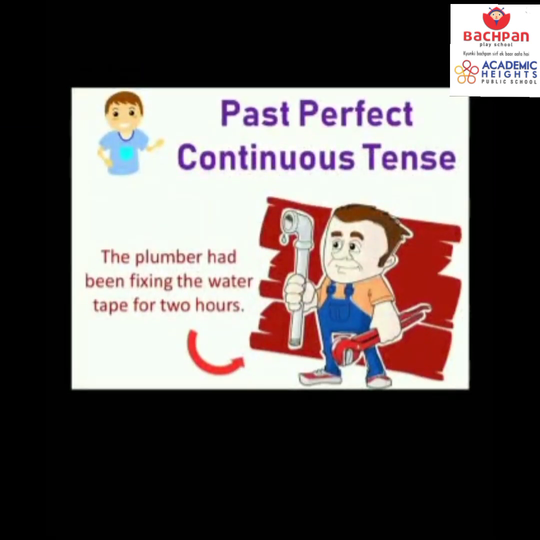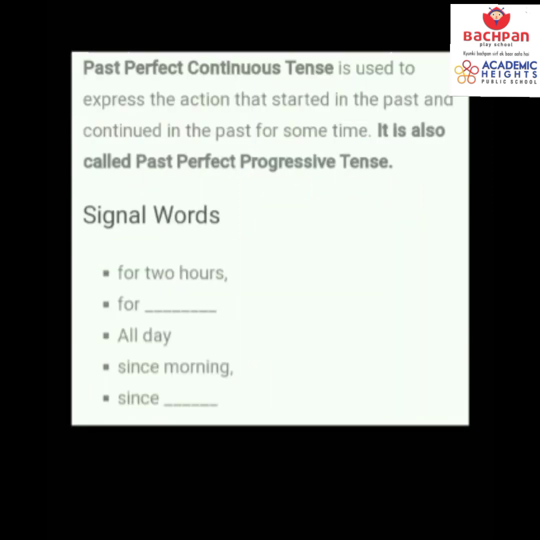Hello children, now we have come to the past perfect continuous tense. Let's discuss what is past perfect continuous tense and where it is used. Past perfect continuous tense is used to express the action that started in the past and continued in the past for some time. It is also called past perfect progressive tense.